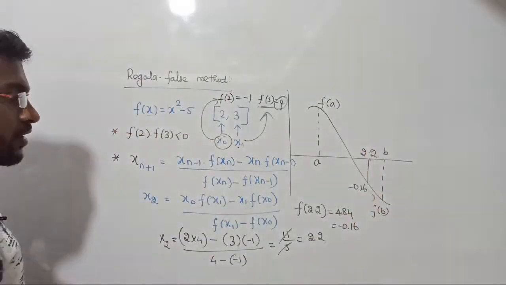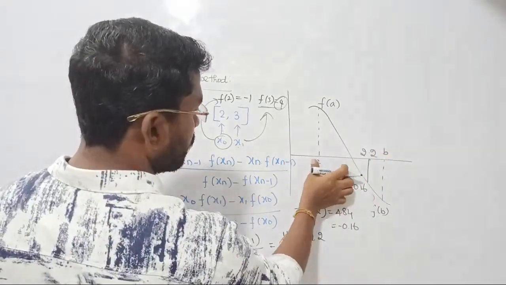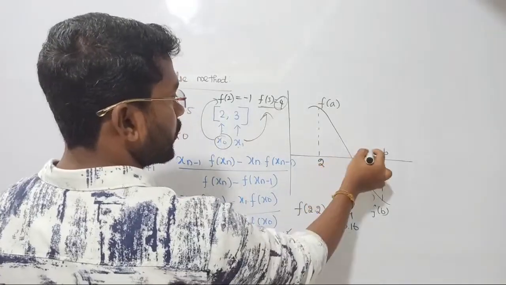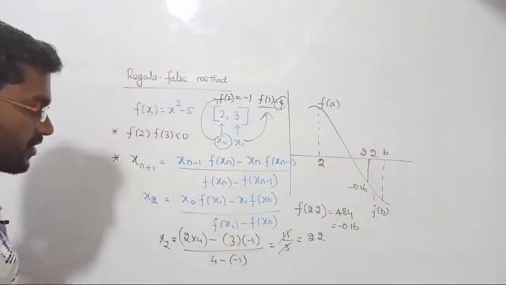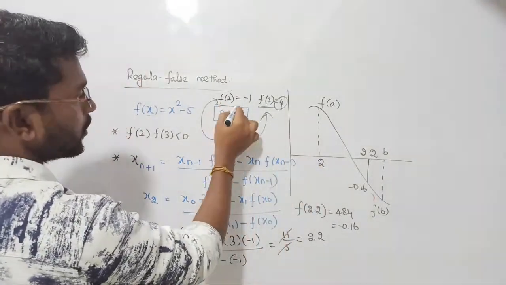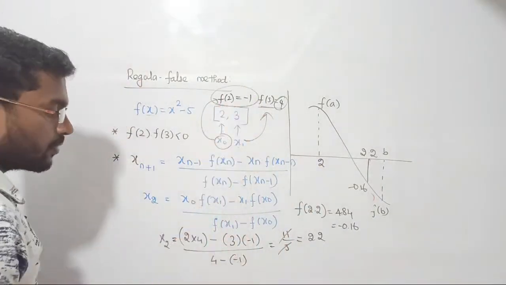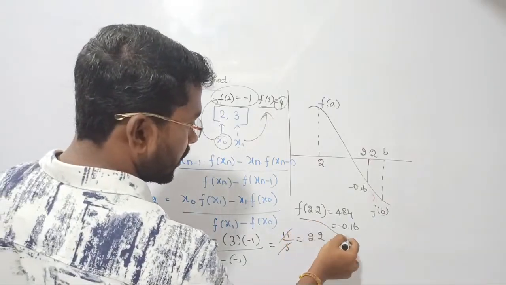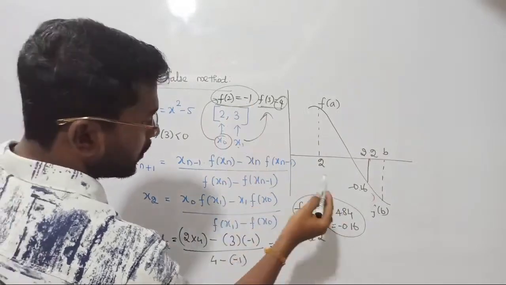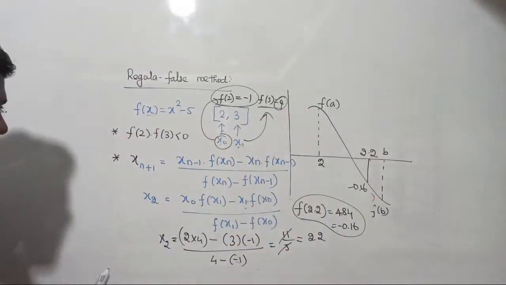Correct? So what will you do next? Again select 2.2. This is x0, x1. This is 2. So we should consider 2 and 2.2 and proceed further. 2 and its corresponding value is known, and the 2.2 we just calculated and its corresponding value is also known. I just need these two roots and their corresponding values in order to find the next root.